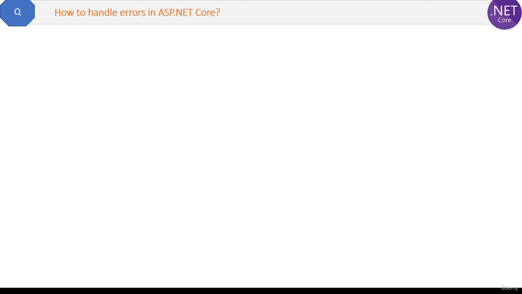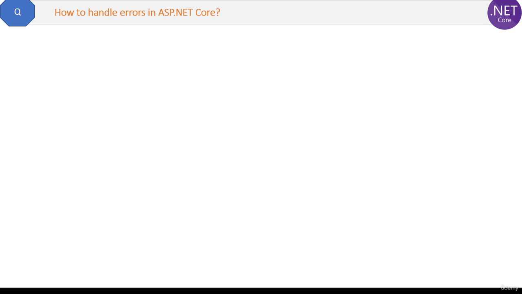How to handle errors in ASP.NET Core. Now here I am not talking about exception handling, but it's slightly different. It is error handling based on the application environment, whether it is development, staging or production. That error handling I am talking about. Sometimes you want to see a few things in the development environment, but you do not want to see the same things in production or live environment.